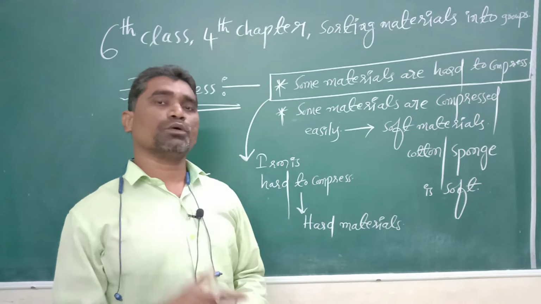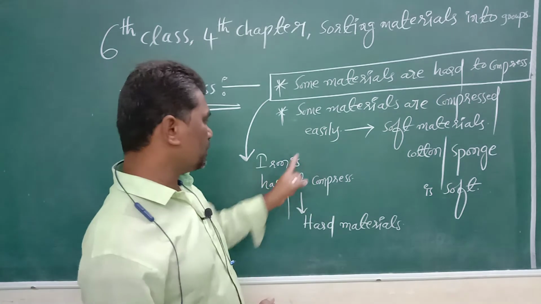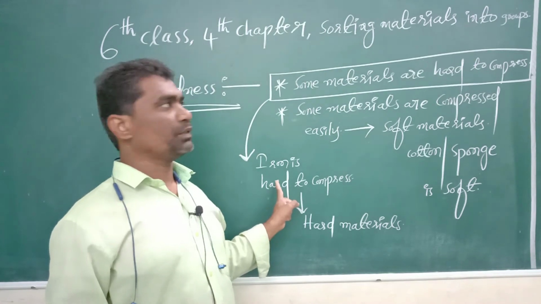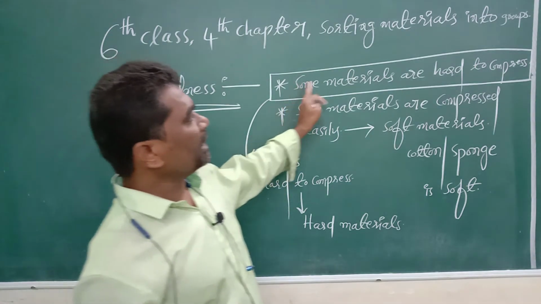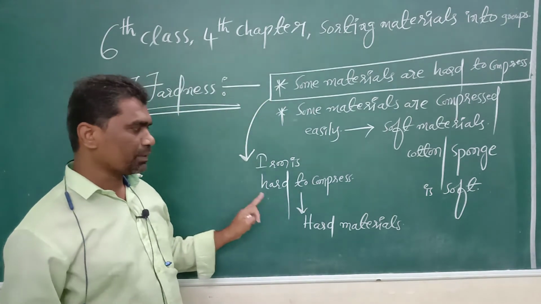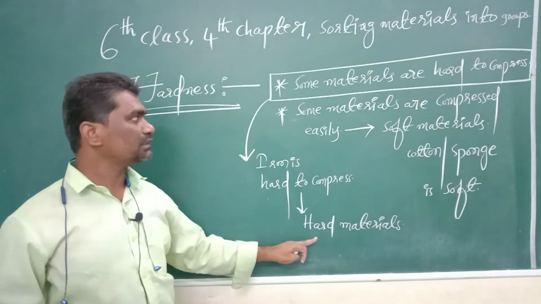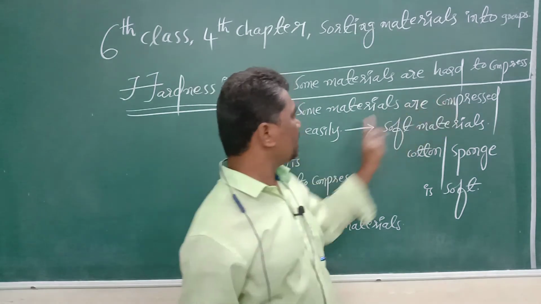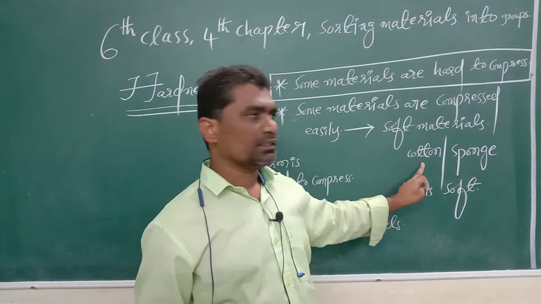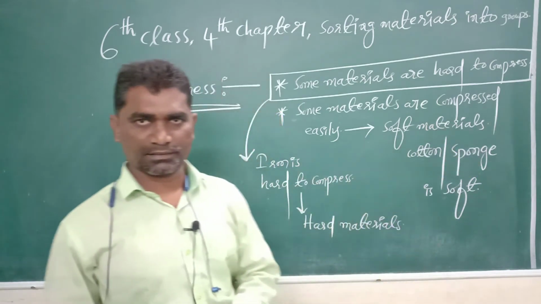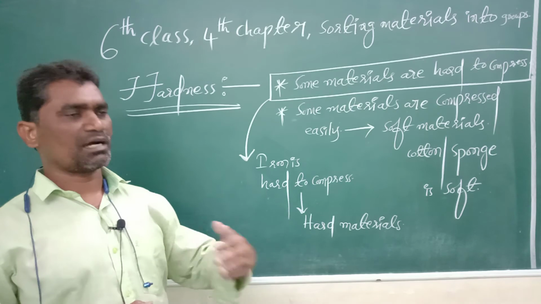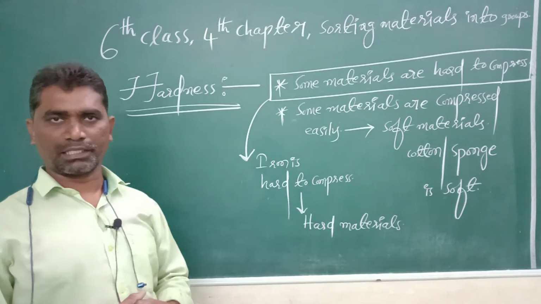Okay students, so which are called hard materials? For example, you see iron. Iron is called a hard material. Some materials are hard to compress, like iron, and these are called hard materials. Some materials are compressed easily, for example sponge and cotton, those are called soft materials. So in this topic we have separated which are soft materials and which are hard materials.